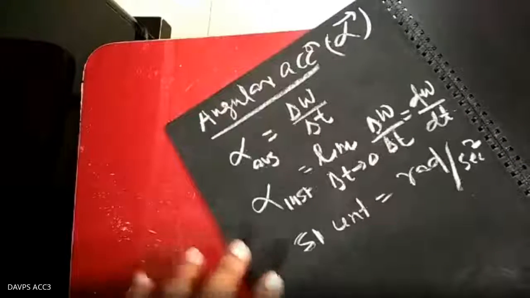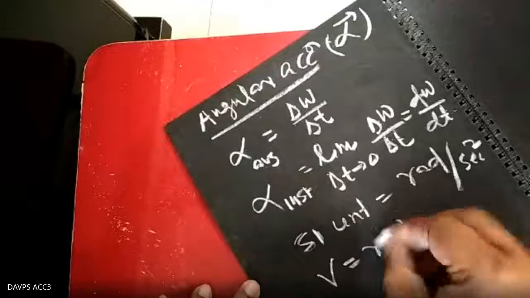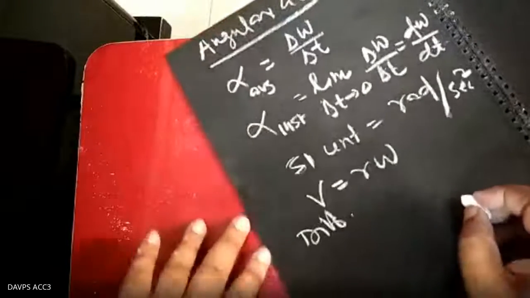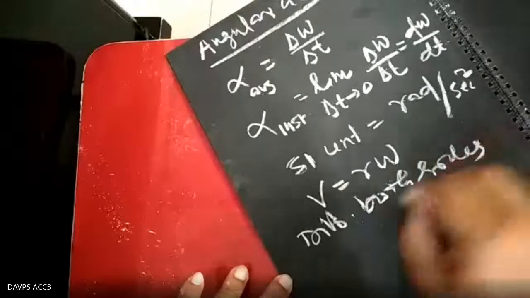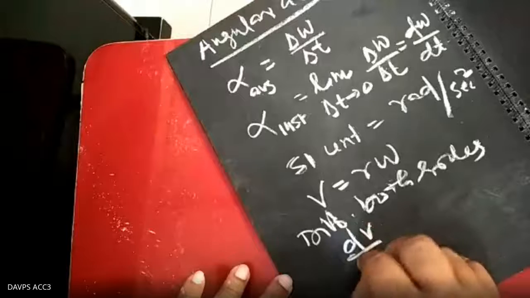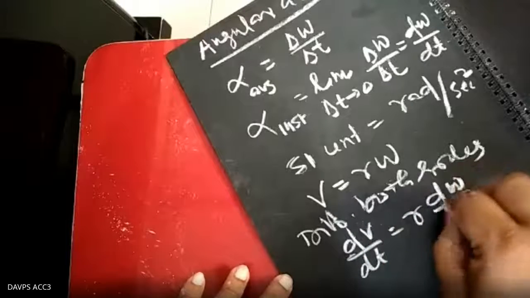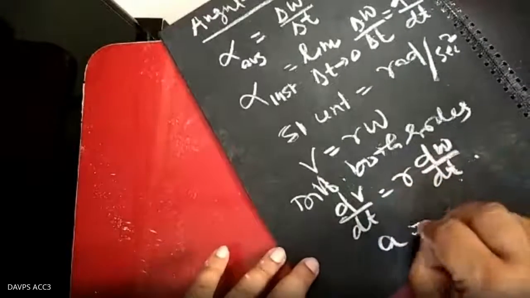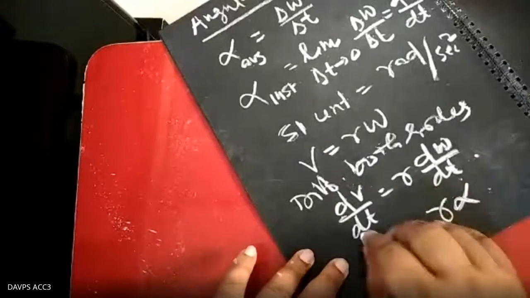You can relate also in the same manner. Suppose v equal to r omega, you know it. Differentiating both sides, dv by dt equal to r into d omega by dt. dv by dt is the linear acceleration, that is r into angular acceleration. So a equal to r alpha.